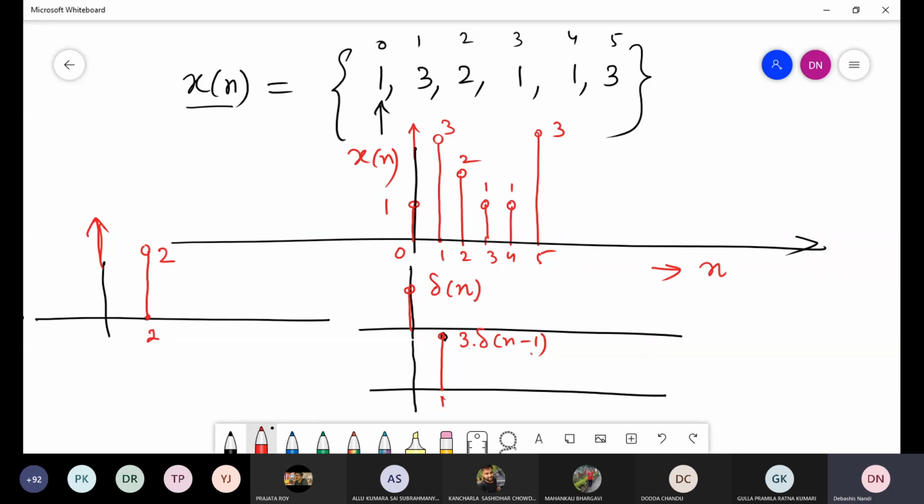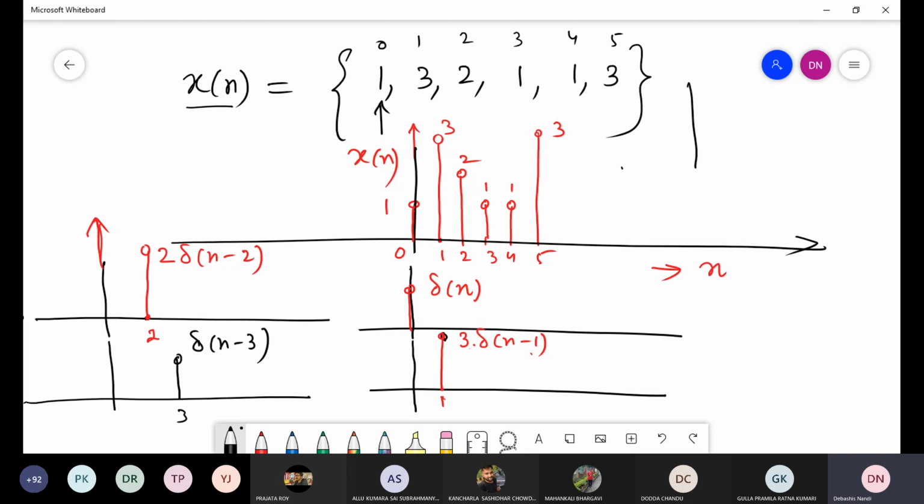This is at n is equal to 1. So it will be 2 into delta n minus 2. Okay. Then another sample you will get here, 1 at 3. It will be delta n minus 3.